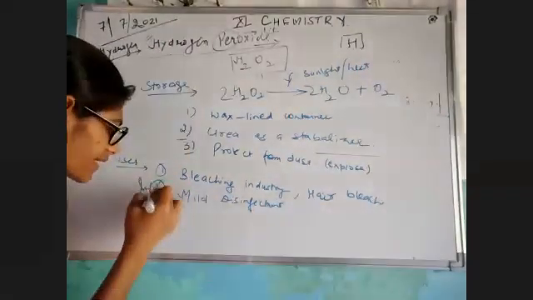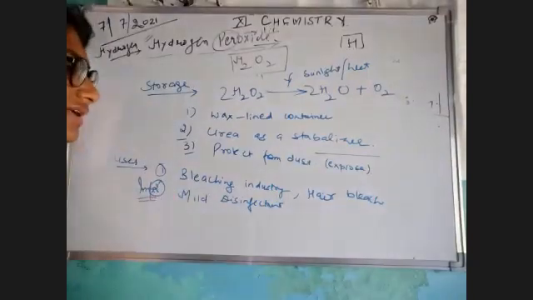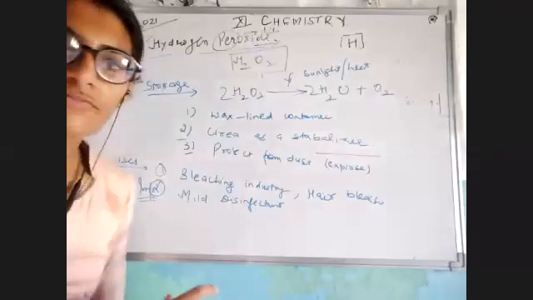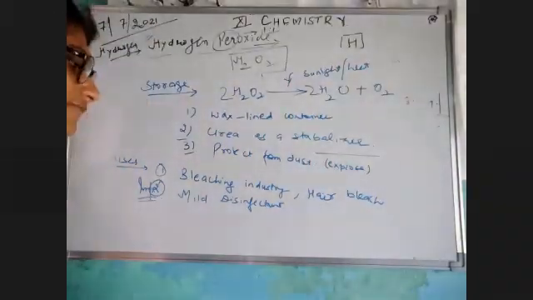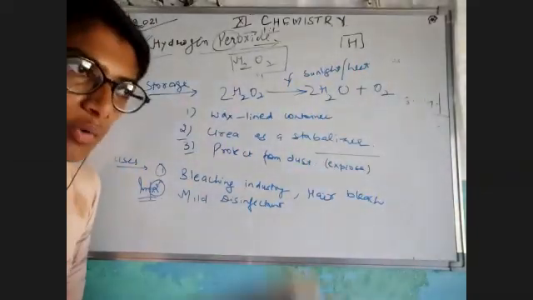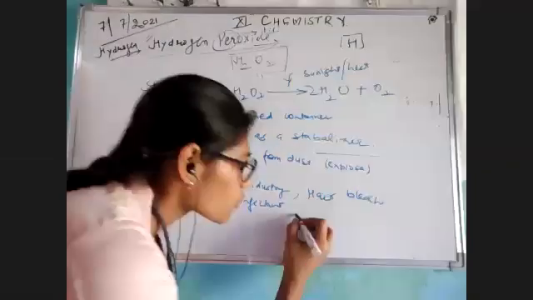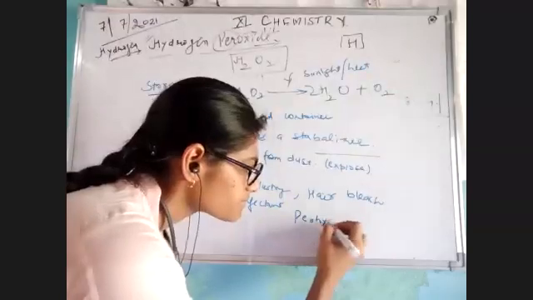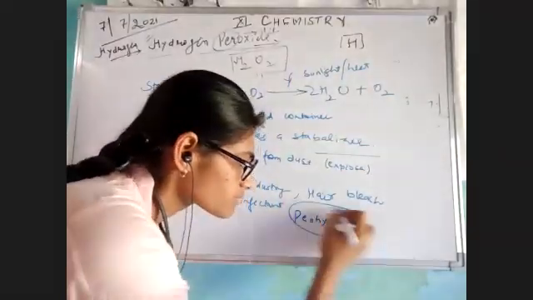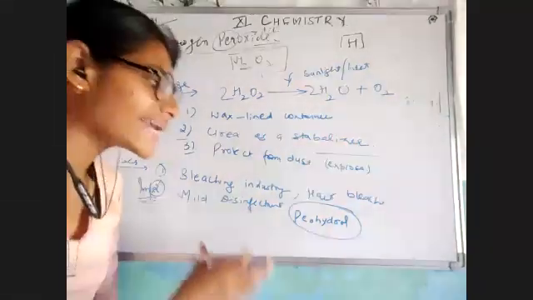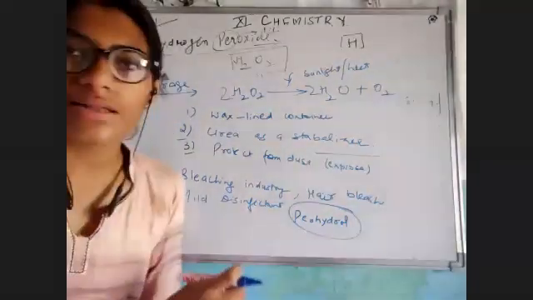You have seen that whenever there is fungal infection in your feet, अगर आपके पैरों में fungal infection हो जाता है, the doctor would give you hydrogen peroxide, but not this hydrogen peroxide. Its market name is Perhydrol. Most importantly, most of the doctors use it as a mild disinfectant, especially for the fungal infection.